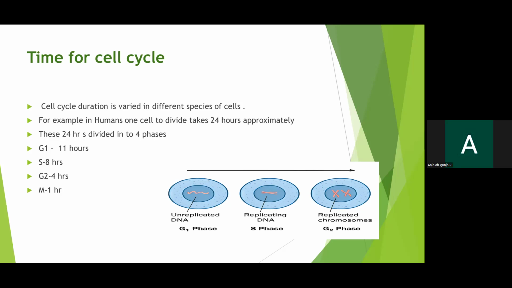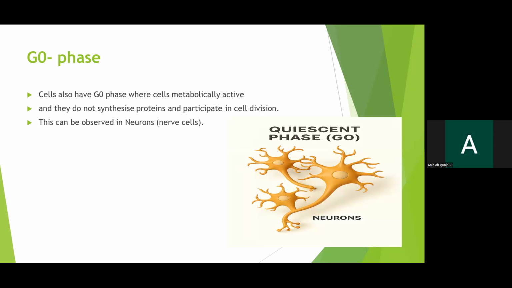In this gap 1 phase, there is no replication of DNA. When you go to S phase, the DNA is duplicated, it's doubled. That is called replicating DNA. You can see in the picture. After S phase, in the G2 phase, these chromosomes are completely duplicated, and you can see two replicated chromosomes in the G2 phase. Okay, so this is what happens in G1, S, and G2. Next, we'll move on to the next slide.